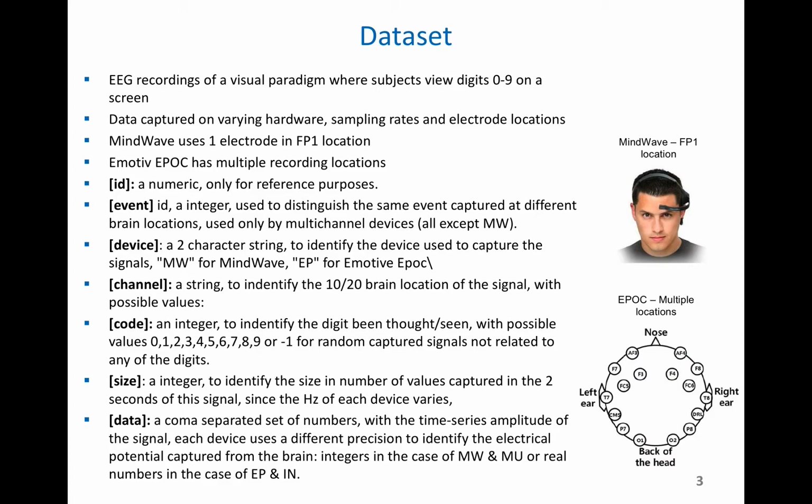The last two are the size field, which helps us determine the sampling rate. It basically tells us the number of values captured in the 2 seconds. The recording sampling rate was not the same for every sample, so it's important to look at the size and adjust your parameters accordingly to normalize, and we'll get into that more later as well. And finally, the last part of the dataset is the data itself. The EEG data is a string of numbers representing time series data. Each of them represents the value of the EEG at a specific point. And we'll get into more about what EEG is and why it matters.